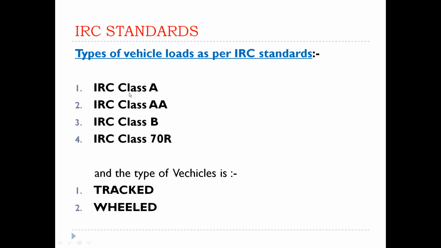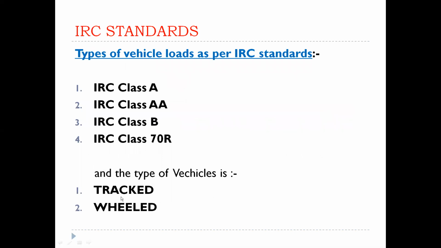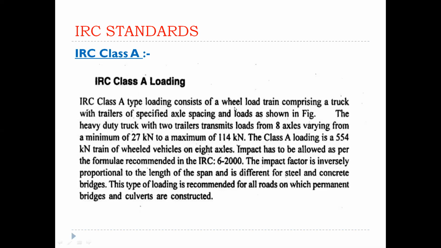Okay, go for IRC Class A. What is Class A? IRC Class A type loading consists of a wheel load only: a truck with tires with specified axles. This one is wheeled vehicles. Tracked vehicles means bulldozers, cranes, etc. Wheel load means wheeled vehicle.